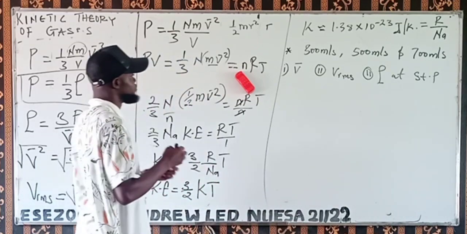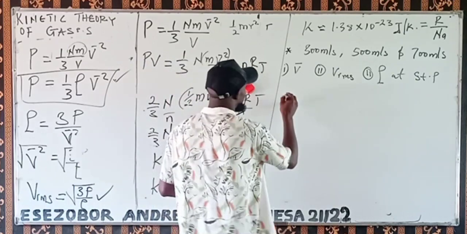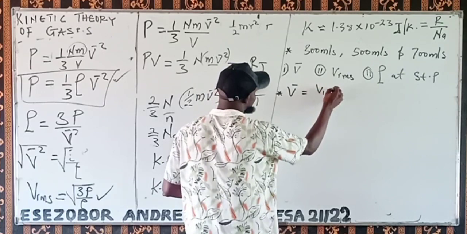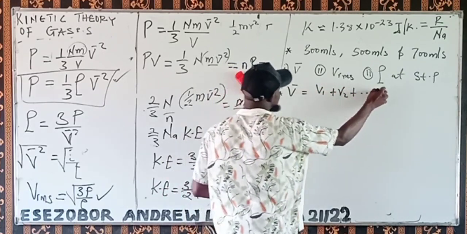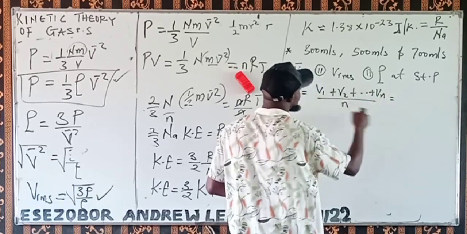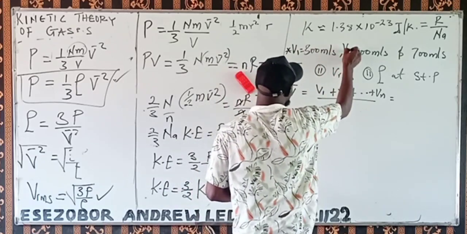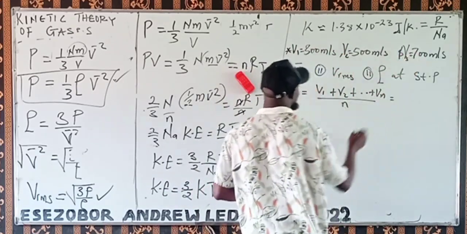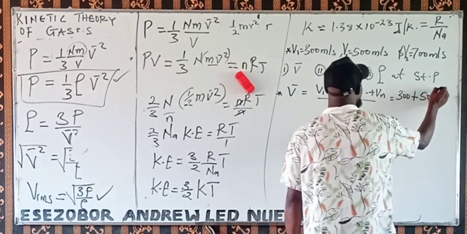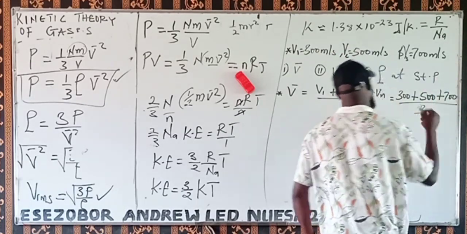Find V bar, VRMS, and density at STP. I told you that for the first one, V bar is equal to V1 plus V2 and so on, up to the last one, over the total number. V1 is this, V2 is this, V3 is this. So our V1 is 300 plus V2 is 500 plus V3 is 700, over how many of them do you have? 1, 2, 3. That's it.